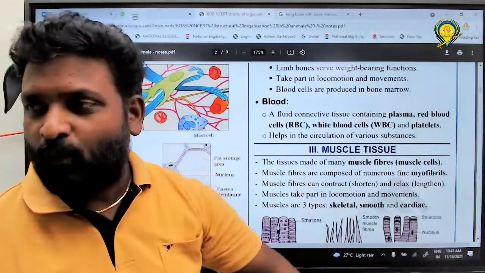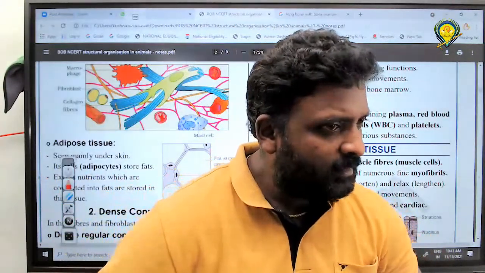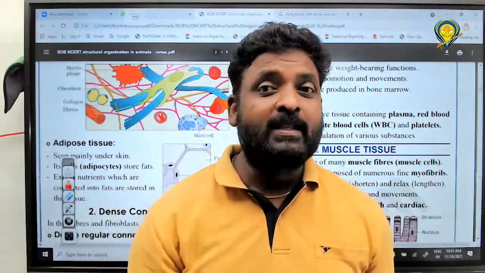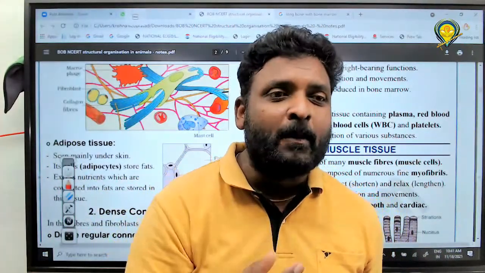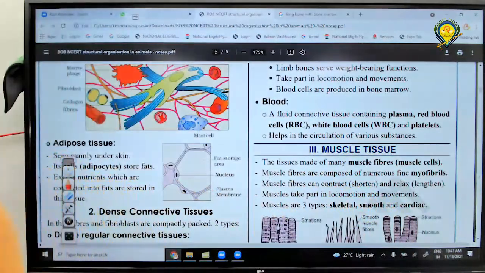Limb bones. What is the function of limb bones? Weight bearing. Next, what is the use of limbs? Locomotion and movement. And next one, what is the function of bone marrow? Production of blood cells. Please write those three points. Very important. And by the way, we will enter into the next one, the last one, blood.